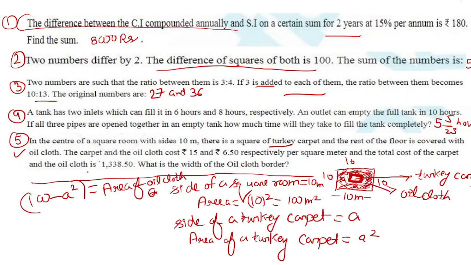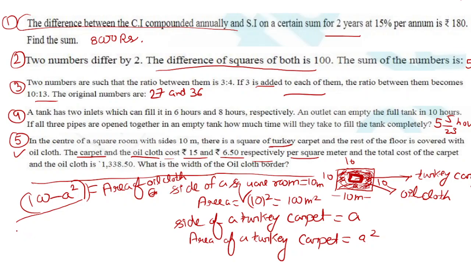I think we will need to move to the next page. It is given that the carpet and the oilcloth cost 15 and 6.50 respectively per square meter. We have got the area of the oilcloth and the area of the Turkey carpet, so we will now find the cost.